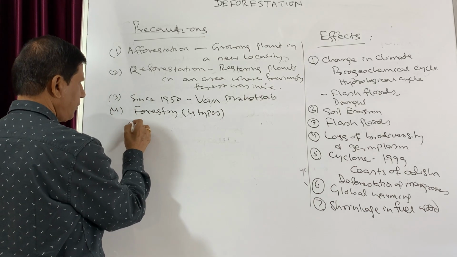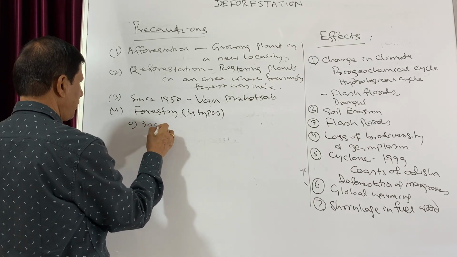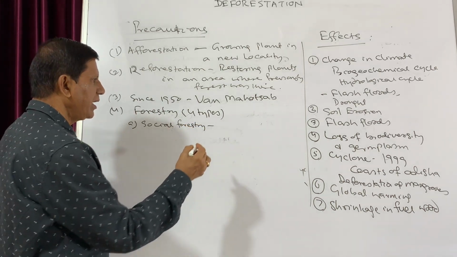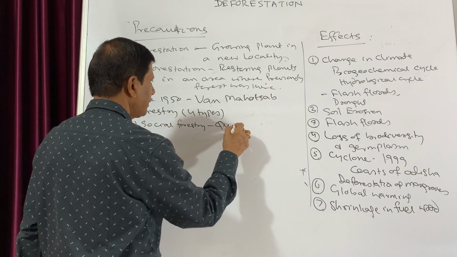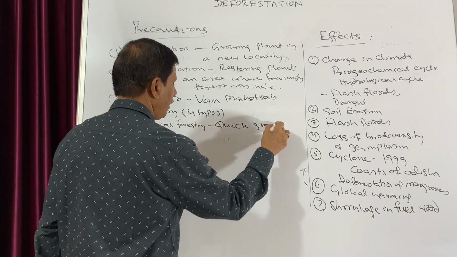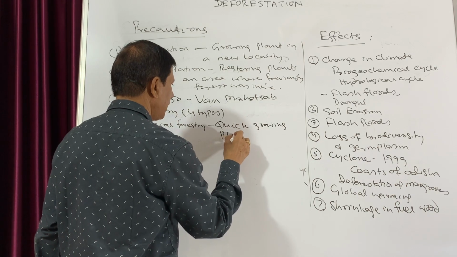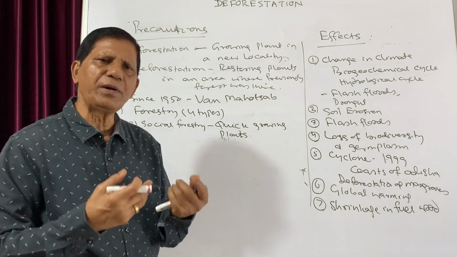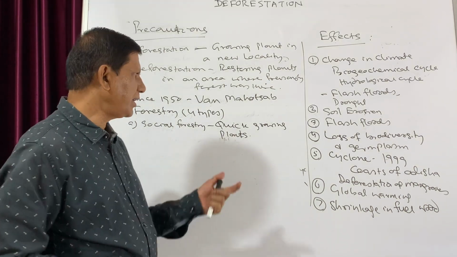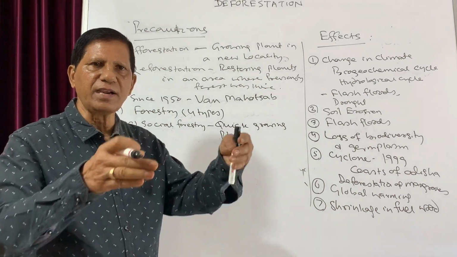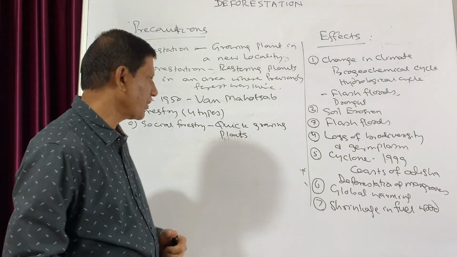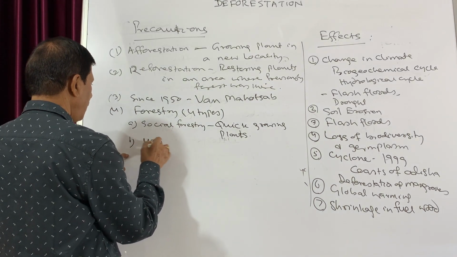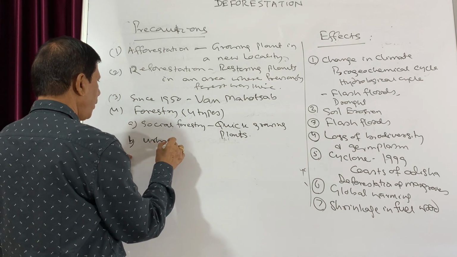Now one type of forestry is social forestry. In social forestry, usually quick growing plants are grown so that very rapidly they can grow. And usually these plants are grown by the side of the roads. This is very common. Then the second one is known as urban forestry.